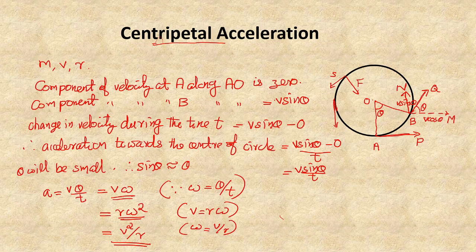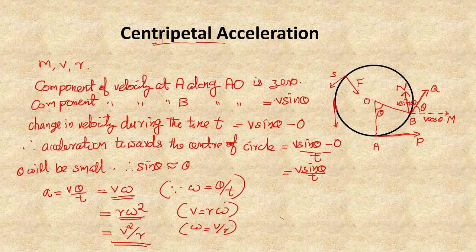So let's have some examples. The motion of the planet around the sun and the motion of the electron around the nucleus are some of the examples. In planetary motion, that is when the earth is revolving around the sun, there should be some agency to provide the centripetal force.